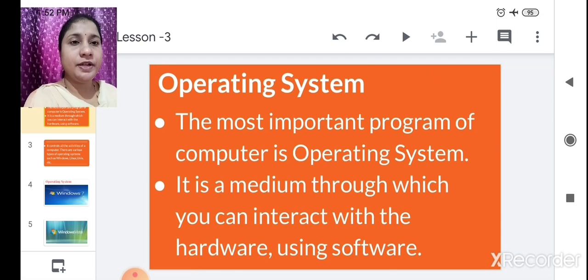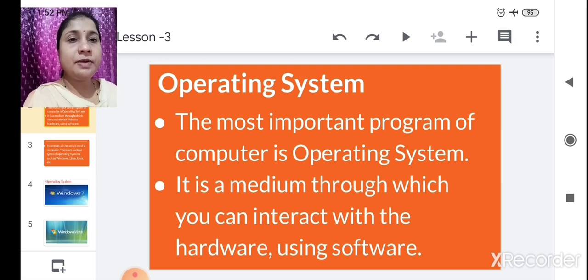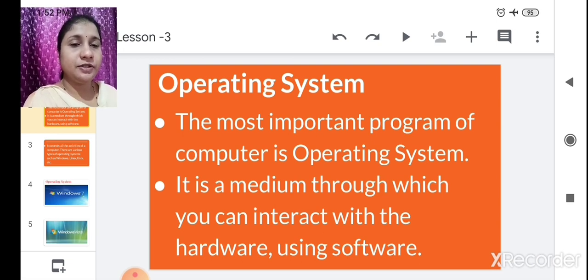Here is the operating system. All of you know, when you start a computer, a blue screen will appear, and in the blue screen some Windows type icons will come, and it is written there Windows 7, Windows XP. In XP a black screen will come, and there it is written Windows XP. In Windows 7 a blue screen will come and Windows 7 is written. Windows 10 is the same. So it is the important part of the computer.